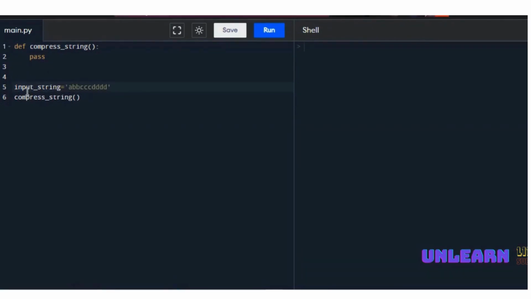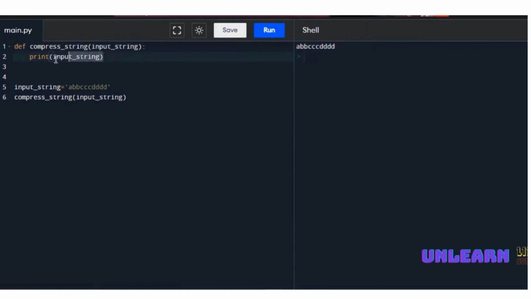Very important. Now this string is to be passed, so copy and paste this string here, and it should accept the input string. Instead of pass, I'm just printing the input string we are passing. Run it. Yes, A, B, B, C, C, C, D, D, D, D.